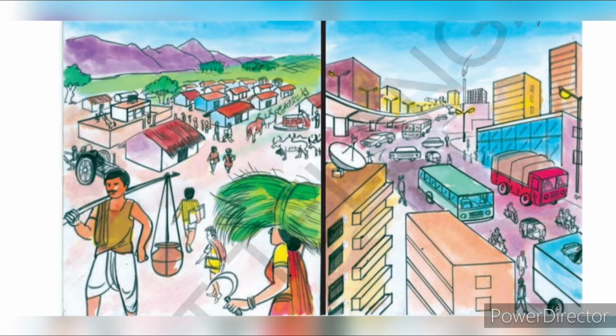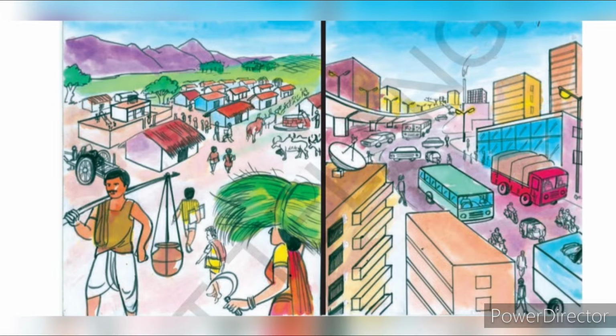See the questions. First one, write the differences you notice between the things you see in the two pictures. Already we have discussed the differences between the two pictures, so you write down those points. Next, where do you think life is peaceful? Why? This you have to answer on your own. If you feel the countryside is peaceful, you write that and why it is peaceful. And if you feel the town side is peaceful, then write down why it is peaceful there.